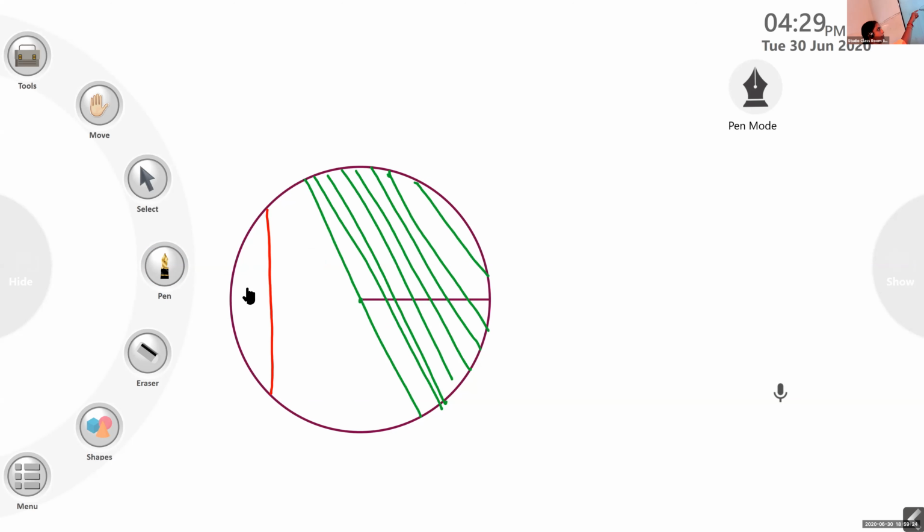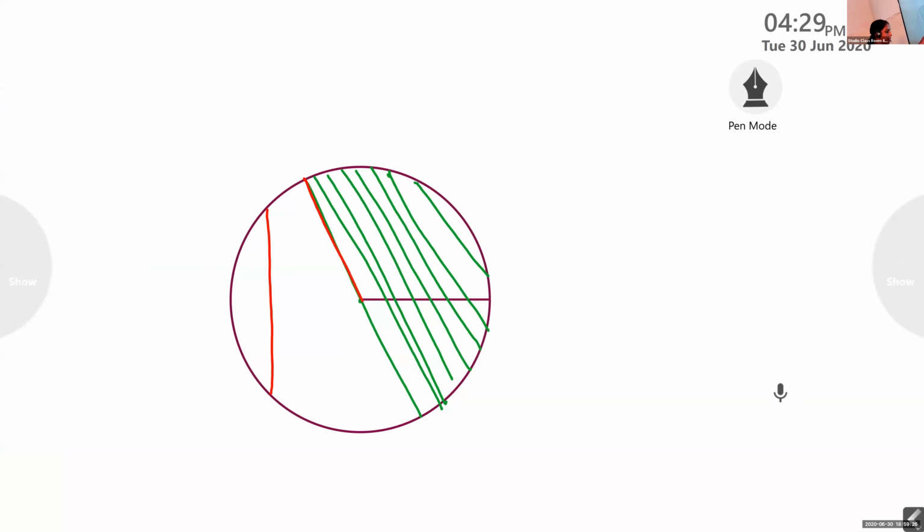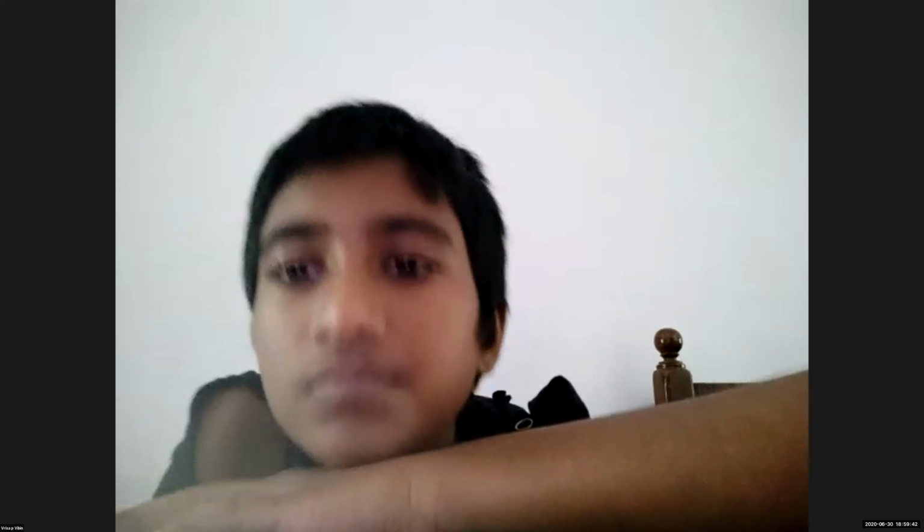So when we are drawing chords, we can draw many chords, and we can draw through the center also. But when we draw a chord through the center, it is known by another name. What is the name of it?